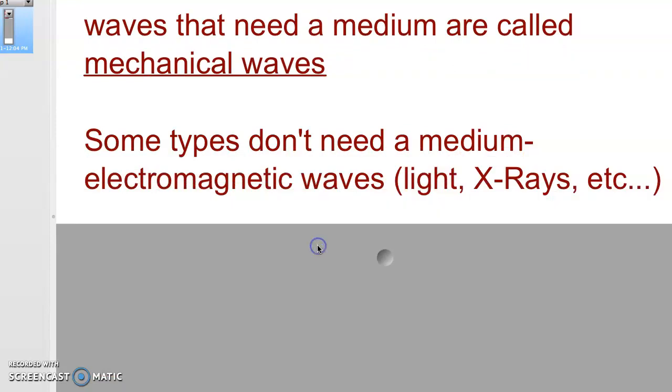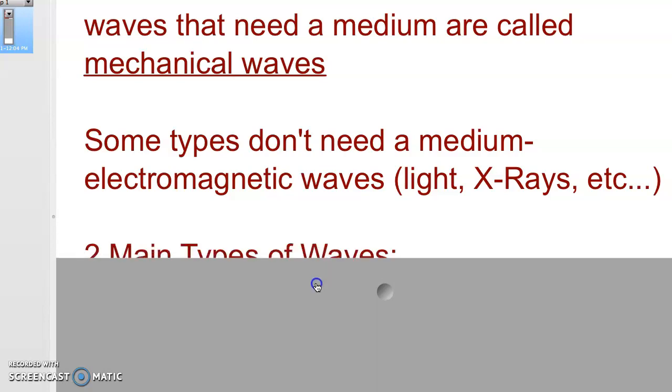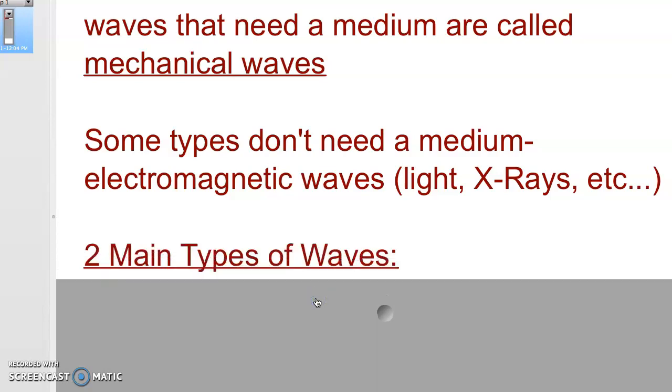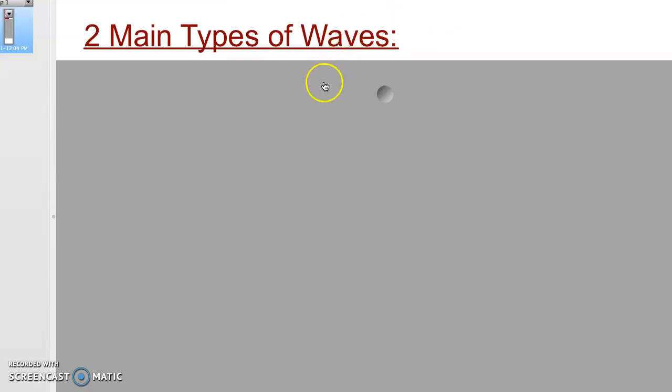Some don't need a medium. We'll be talking about the electromagnetic waves on the electromagnetic spectrum soon, but those are things like light, X-rays, radio waves, all sorts of ones that we'll talk about when we get to that. So you should know the two main types of waves.